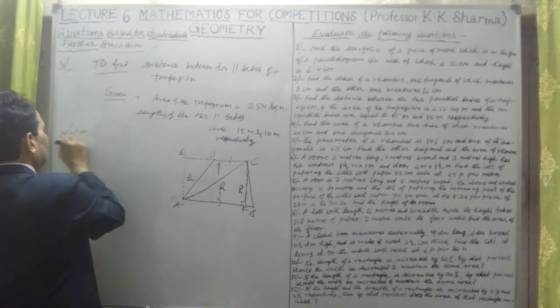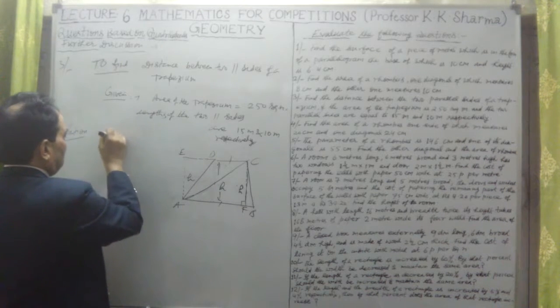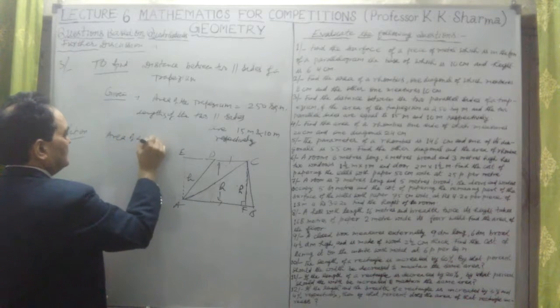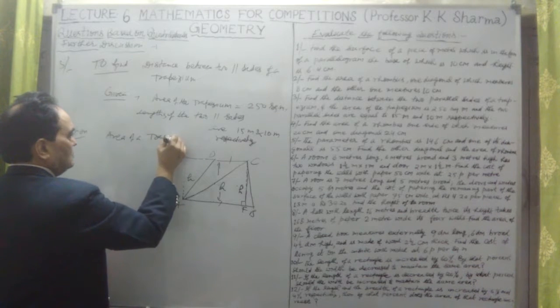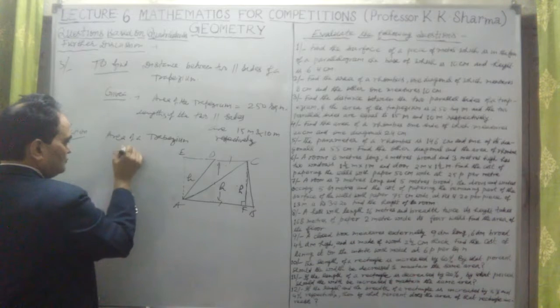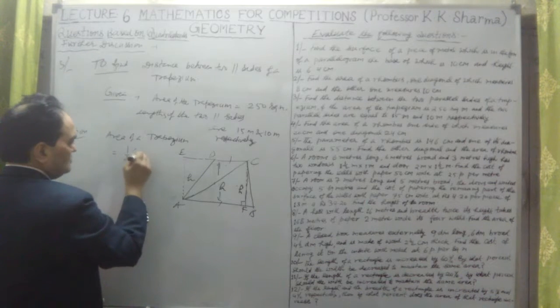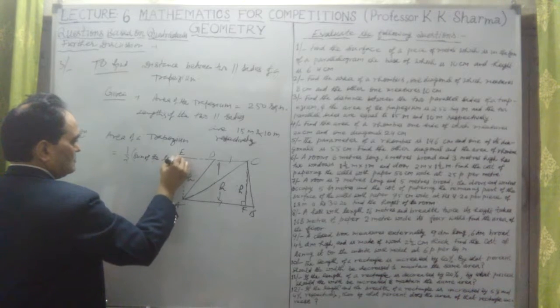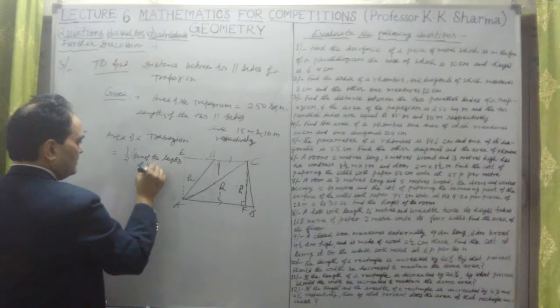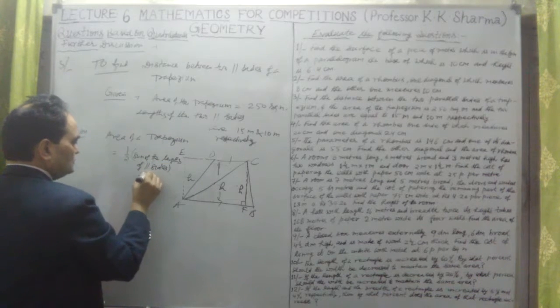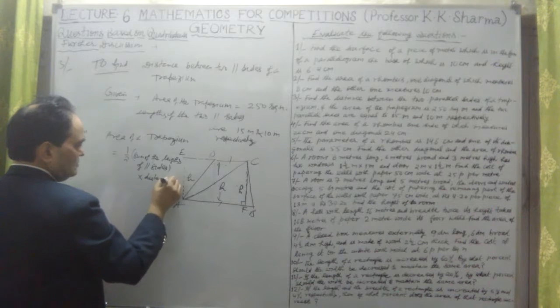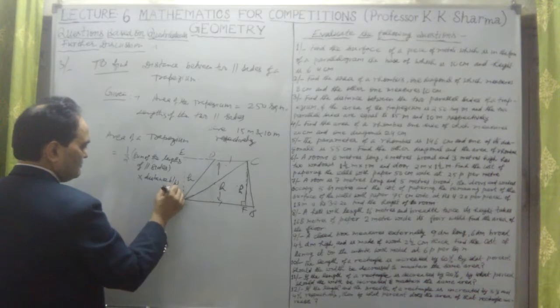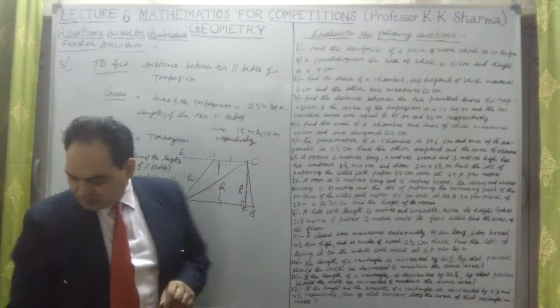Now here I am just reminding the formula also. I am writing the formula also. So area of a trapezium is equal to half the sum of the lengths of the parallel sides into the distance between them. This is the basic formula of a trapezium.